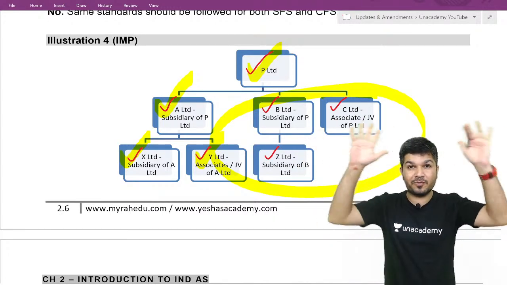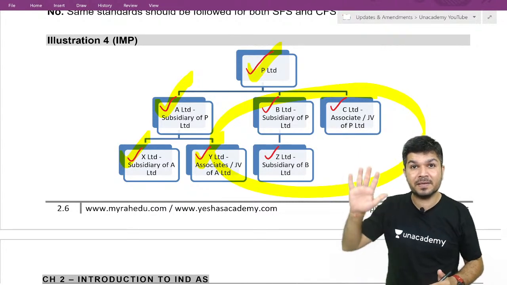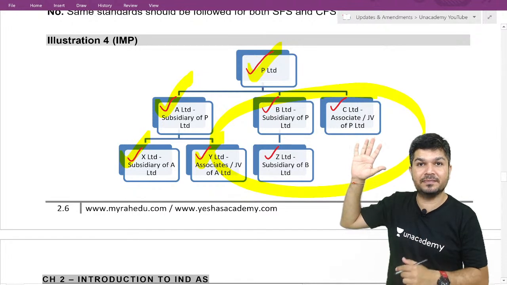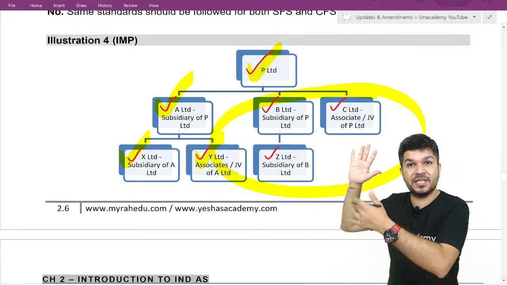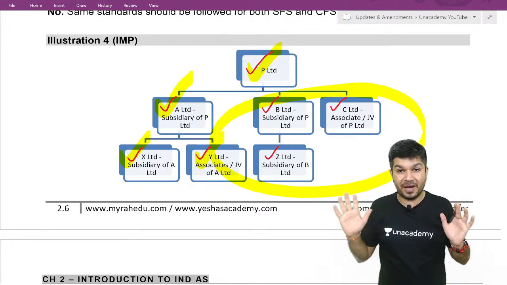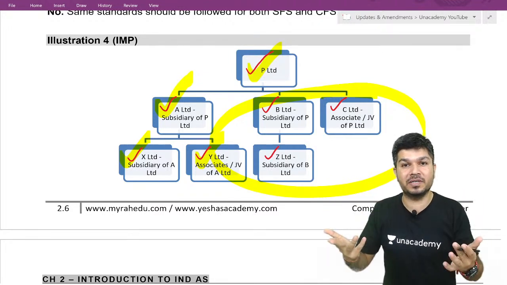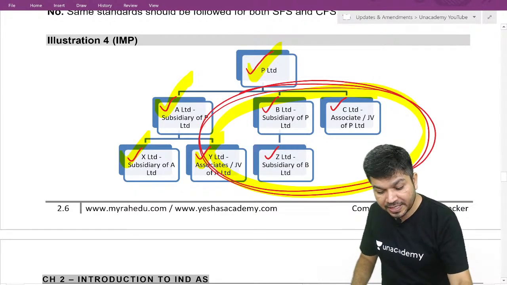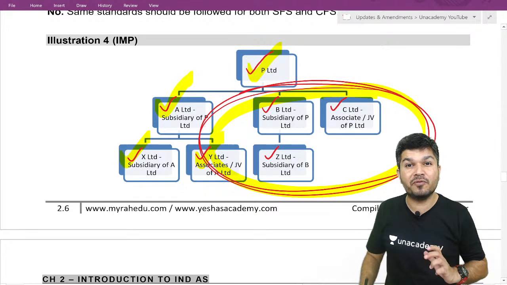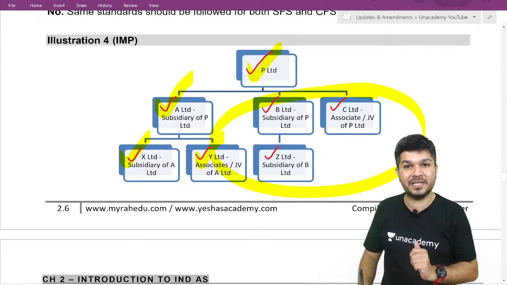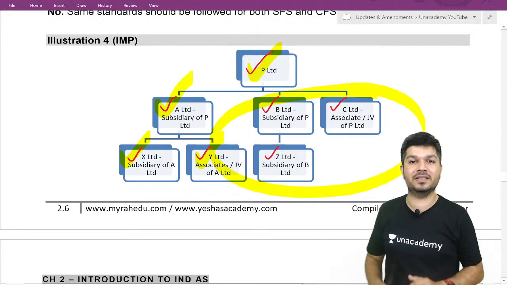Parent, subsidiary has to follow a similar policy. If Ind AS applies to P, better B, C and Z, subsidiary, associate, JV of P, they should also follow Ind AS. Why? It will be better for consolidation. So if they are following AS for SFS purpose, for CFS purpose, they need to prepare one more set of financial statements which will be based on Ind AS.